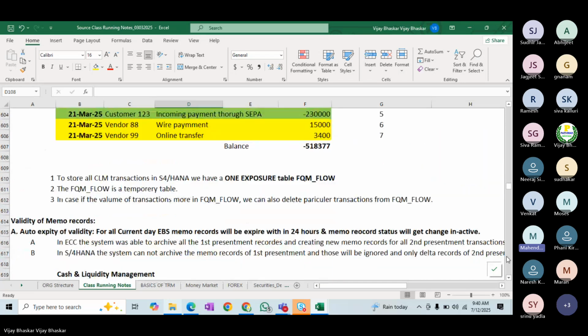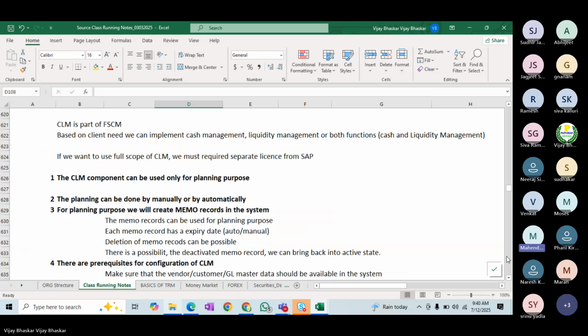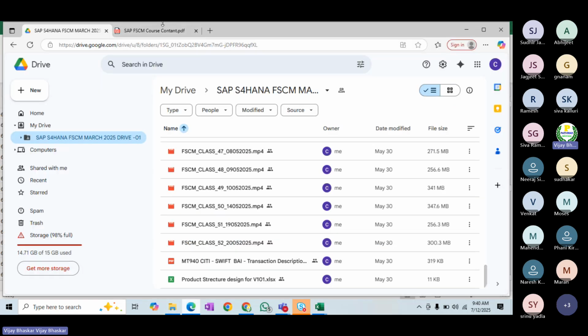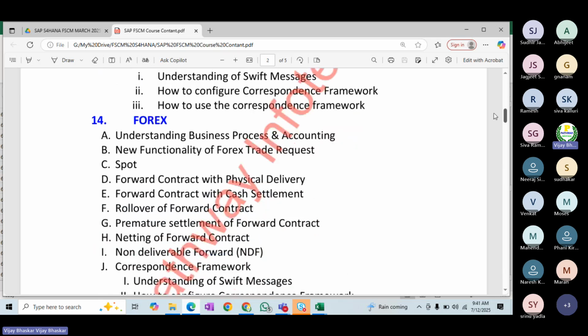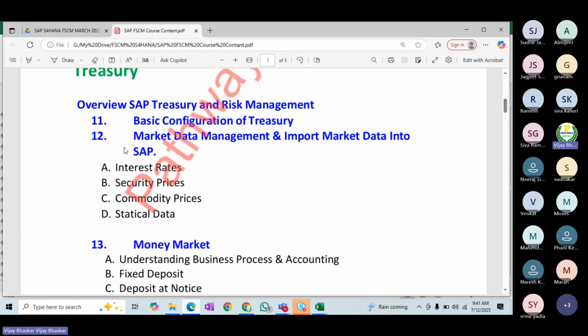Are we going to discuss the interfaces, the bank interfaces or any interfaces for forex? Yes, that is a part of it, right. It is at the beginning of the session itself. I have mentioned it clearly here. You can see, before starting the treasury, market data management, import market data, interface integration. This is the interface only. In order to import these rates, we would require an interface mapping.